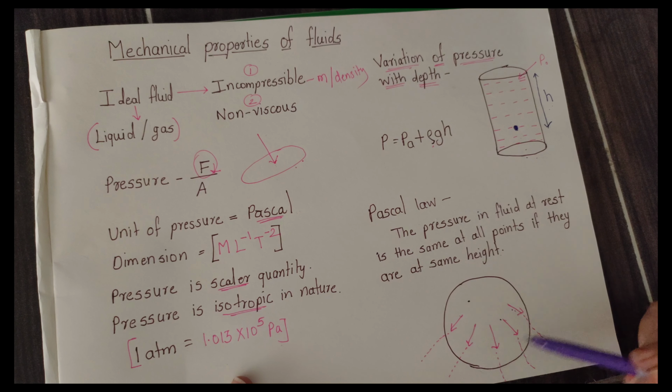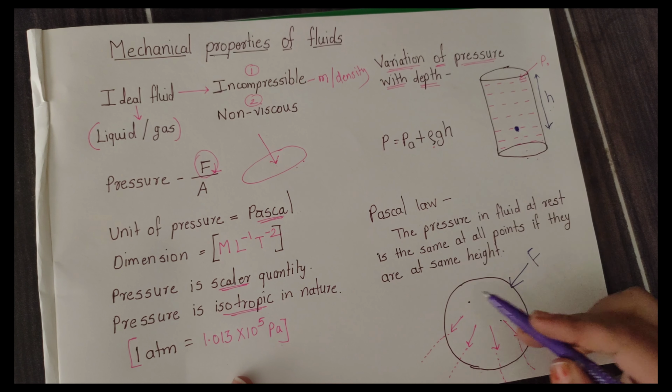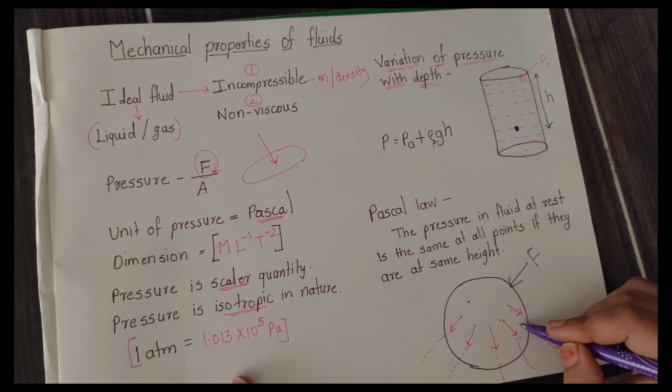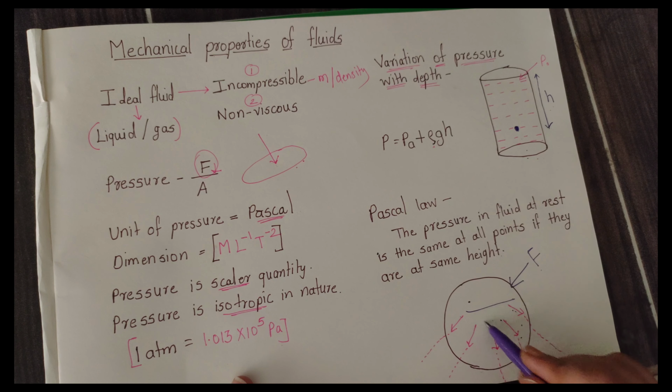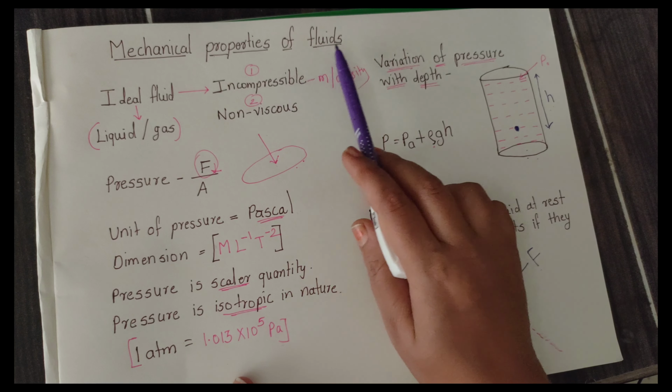Right? Now this ball consists of a liquid and I am putting an external force on this ball. This ball is spongy in nature. This force is creating a pressure on this area, and that pressure is equally distributed in all directions because these points are at the same height. That means if the height is same, the pressure exerted in any part of the liquid is the same in all directions. So these are some things related with the concept of pressure, which is the basic term of the mechanical properties of fluid.